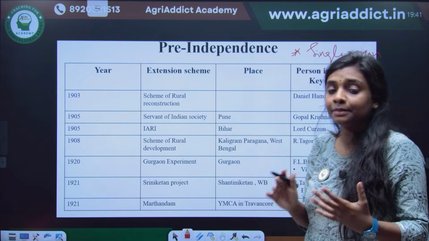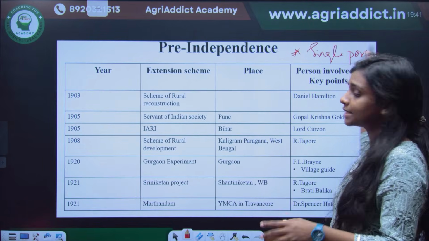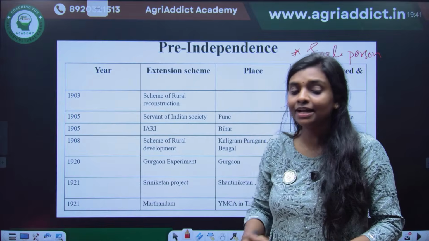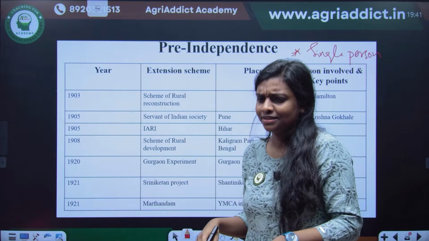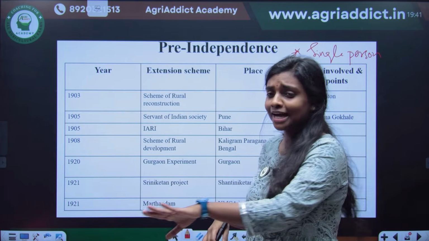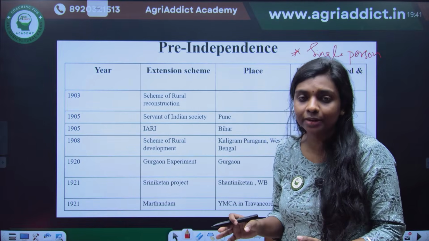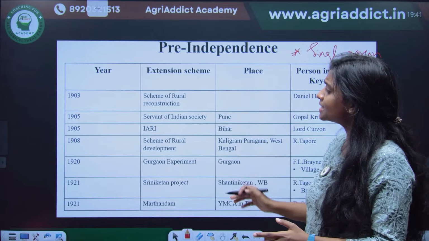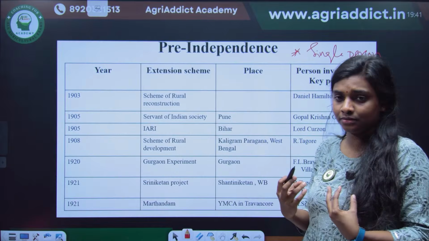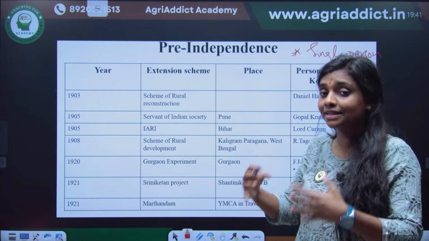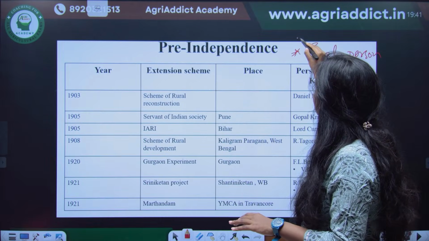The main limitation of pre-independence programs is that they were person-centric. When one person started, whatever area he could cover, that only would be covered. The resources and manpower were limited. So that is the general characteristic of pre-independence programs: mostly single-person or person-centric programs rather than high-level government-initiated ones. They were limited to small regions.